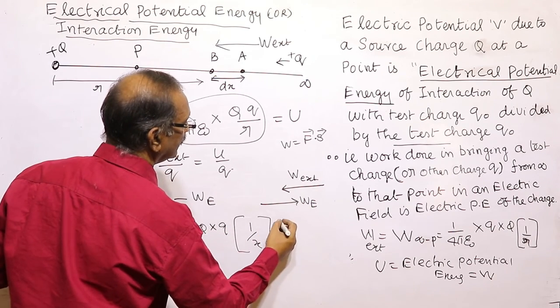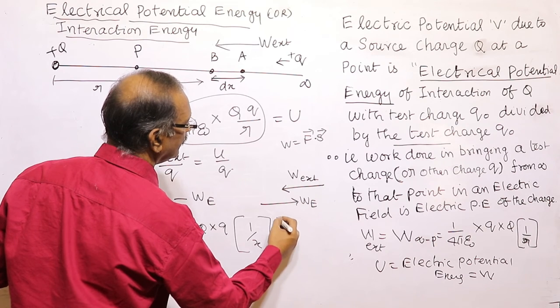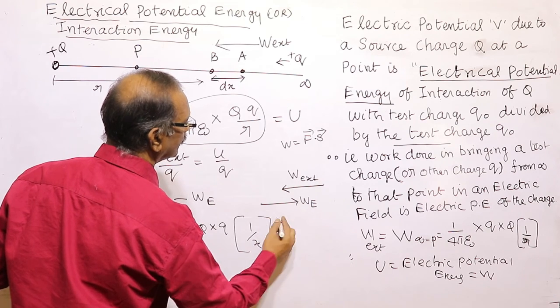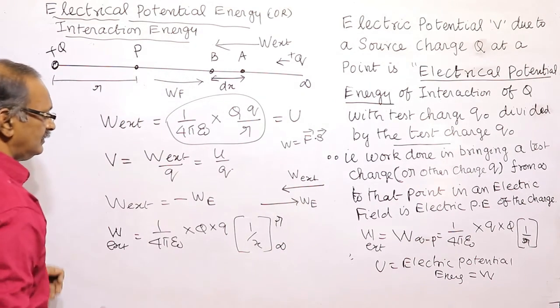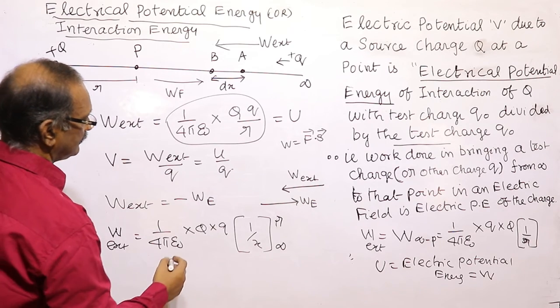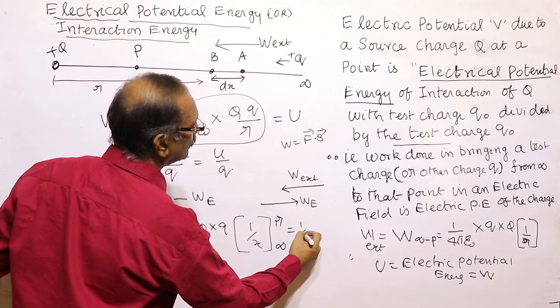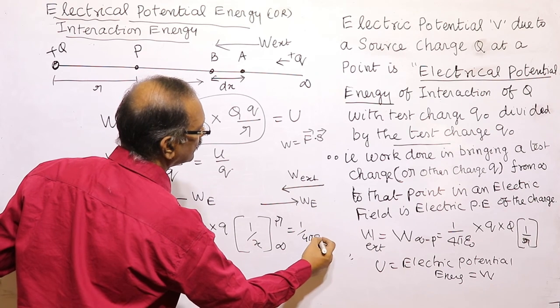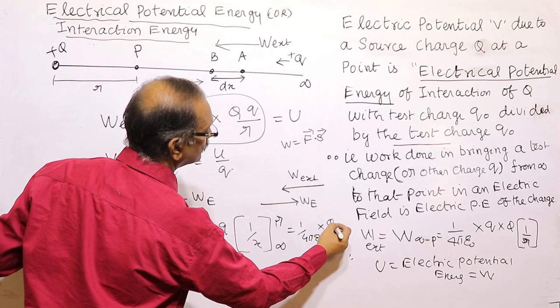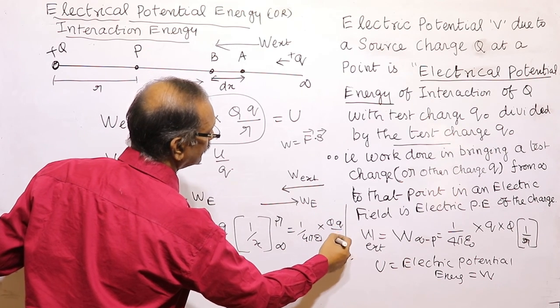The initial point is infinity, the final point is up to r. Since for the initial point this is equal to 0, this is equal to 1 by 4 pi epsilon naught into q by r.